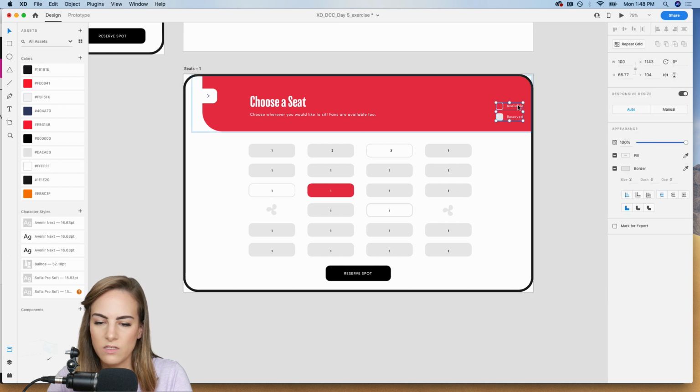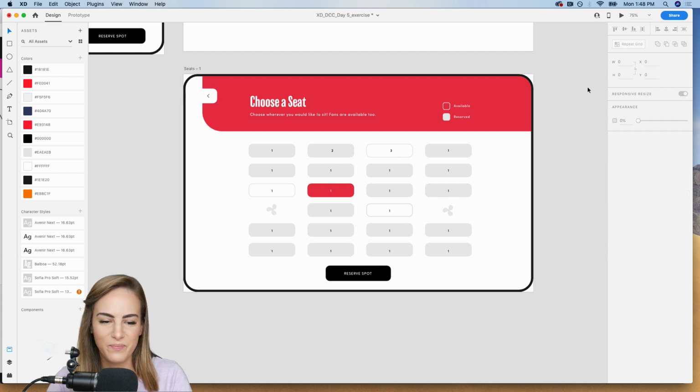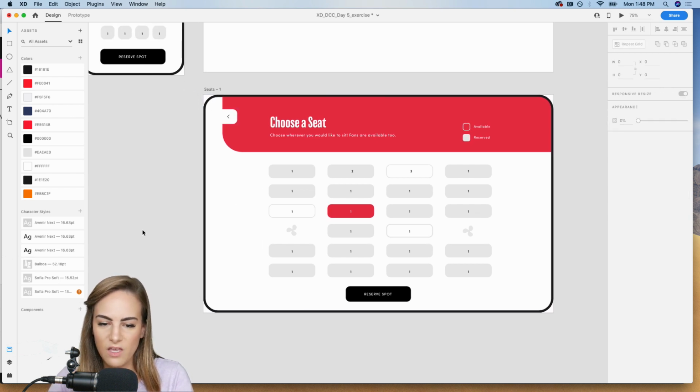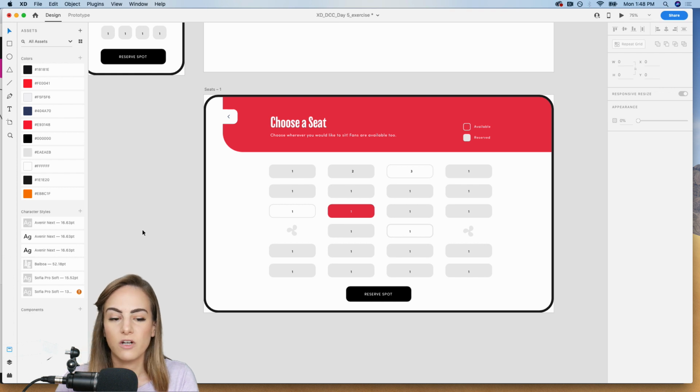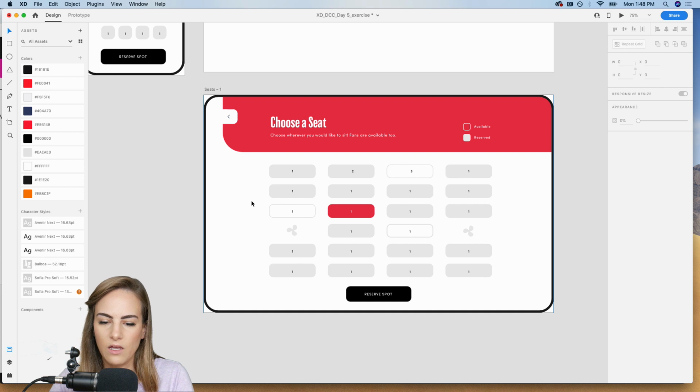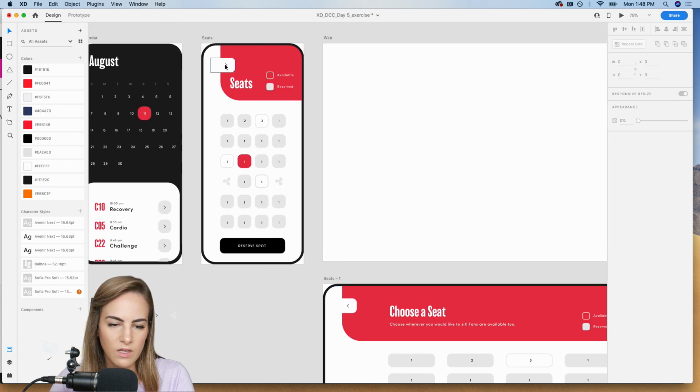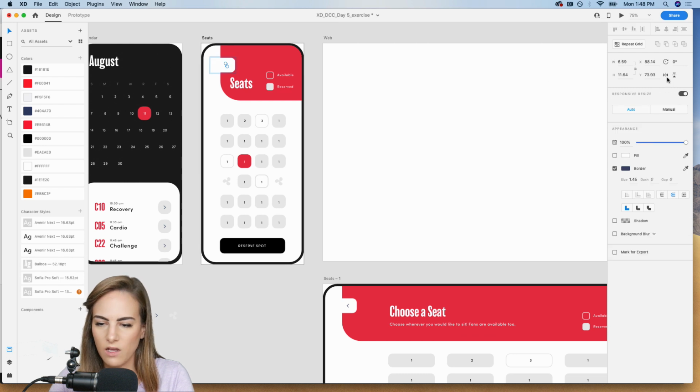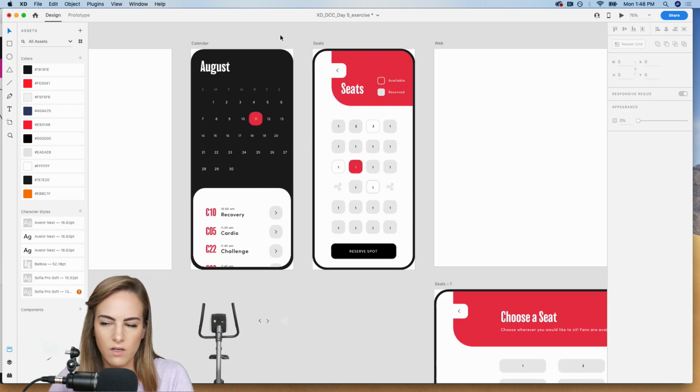And then these, I do think I want to drag them over, just so we're keeping in line with this grid. And the back arrow, we need to flip. That would be going forward, so let's just flip it. That looks good. So you can kind of see how grouping certain elements really makes a difference as far as how Responsive Resize works. And let me go back into here, and I'll do that as well.